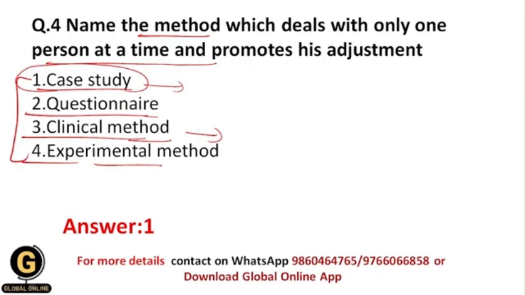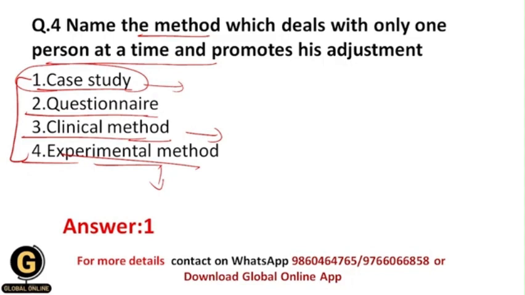Okay, and in the clinical method a researcher can do a study on a single person, and also on a group of people which has common characteristics. Fine. And within the experimental method, the researcher can study the relationship between the variables, and the researcher also controls the variables in the experimental method, and here the researcher statistically tests the hypothesis.